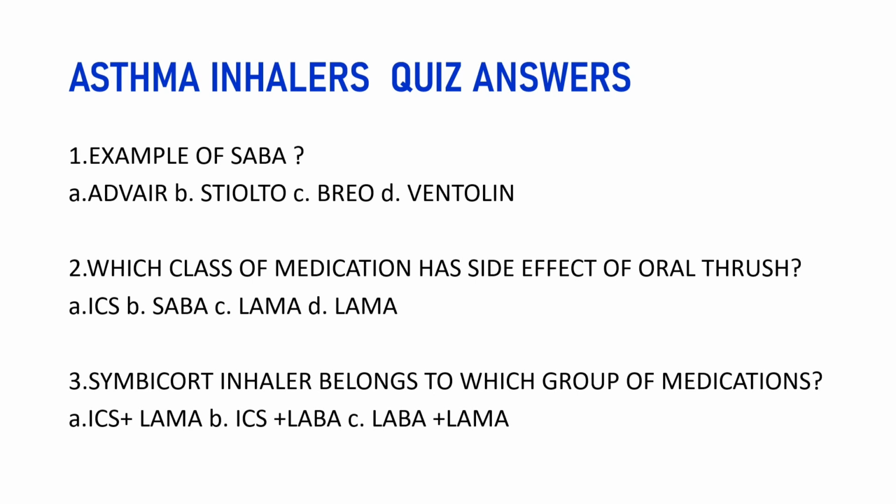Number one, examples of SABA: Advair, Stiolto, Brio, Ventolin. I give the trade names so at least it's easy to answer. Number two, which class of medication has the side effect of oral thrush? ICS, SABA, LAMA, or LABA? Number three, Symbicort inhaler belongs to which group of medications? ICS plus LAMA, ICS plus LABA, or LAMA plus LABA? If you don't know the expansion of all these, my inhaler video will help you understand everything.